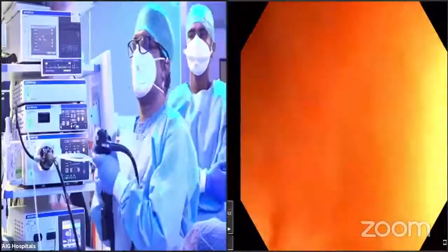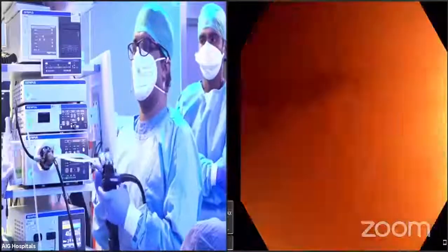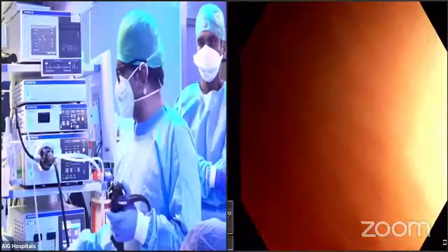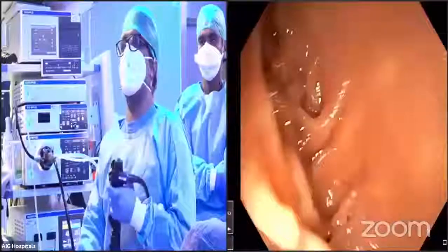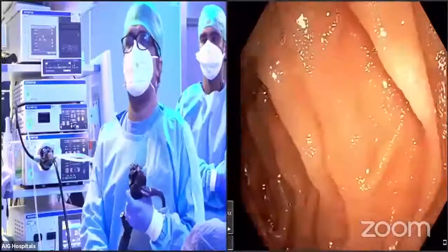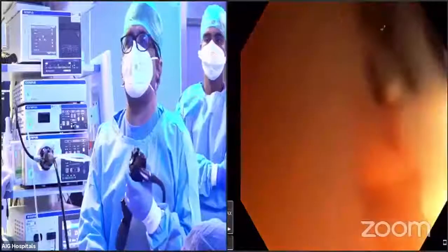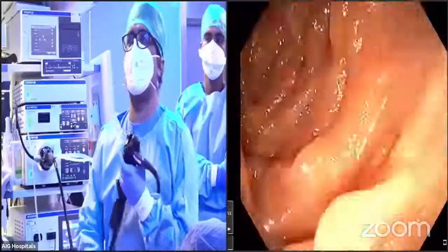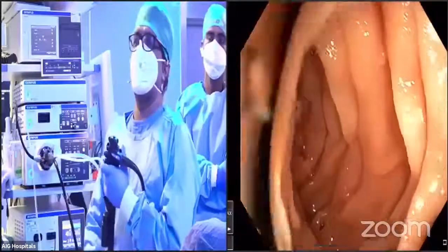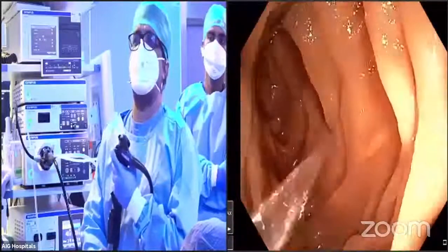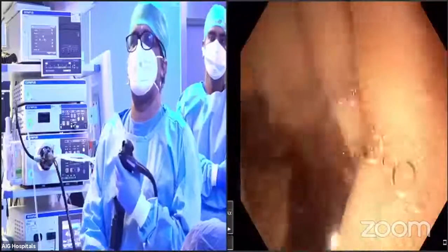And I use fluoroscopy more often, because in this procedure sometimes you are semi-blind. You may not be able to go forward because of kinks, and you may sometimes use a contrast study to know where you are.